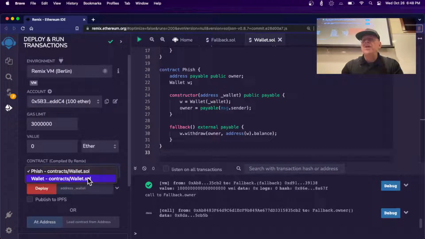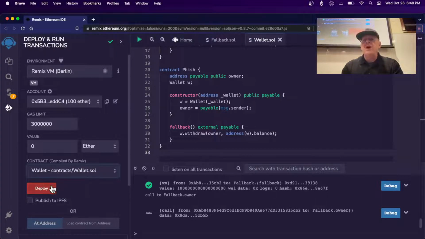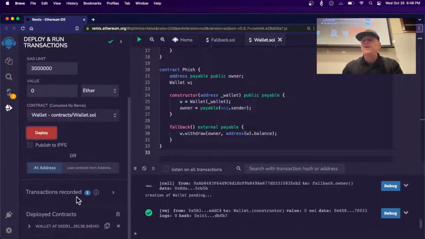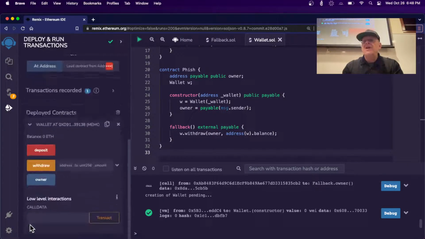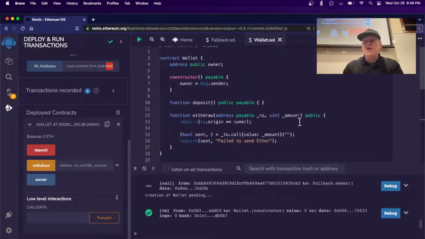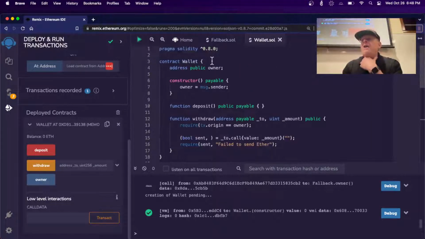So the first one I'm going to do is deploy Wallet. That's the straight up wallet. All right, it deploys down here. And I've got some methods like deposit, withdraw, and owner. That's all it is. This is just a wallet contract. When you construct it, whoever paid for the gas is the owner of the wallet. Owner is message sender. You can deposit money, and all it does is accept the money. It doesn't do anything else.